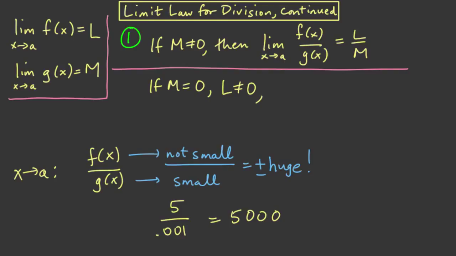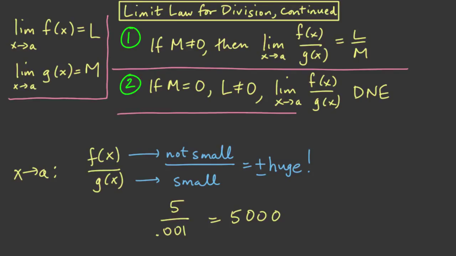And if the denominator equals 0 exactly, then this quotient might not be defined at all. But one thing is for certain. As x approaches a, there's no way that this quotient can be approaching any fixed number. So the limit does not exist. So that's part 2 of the division limit law.